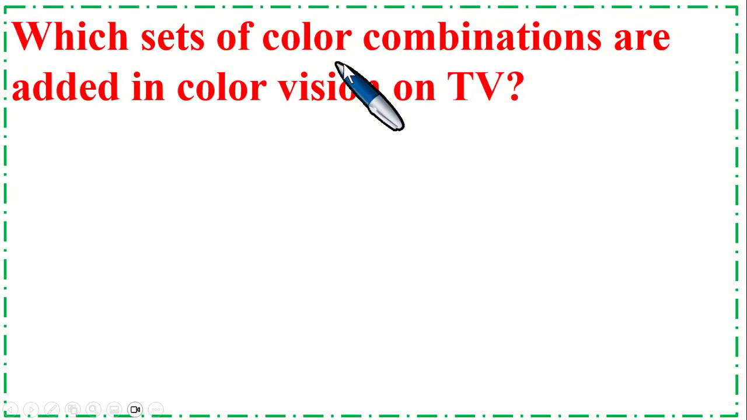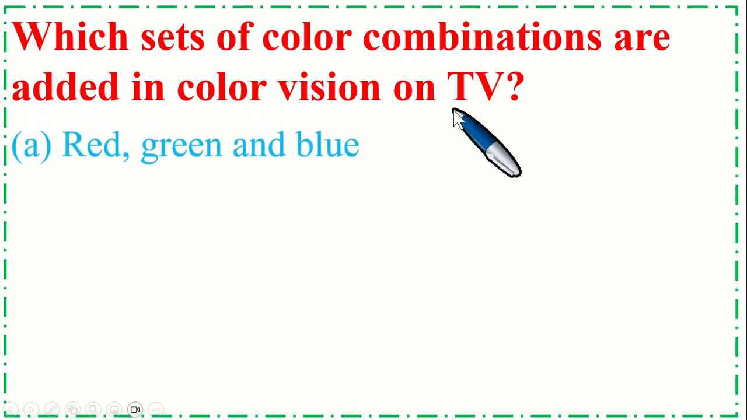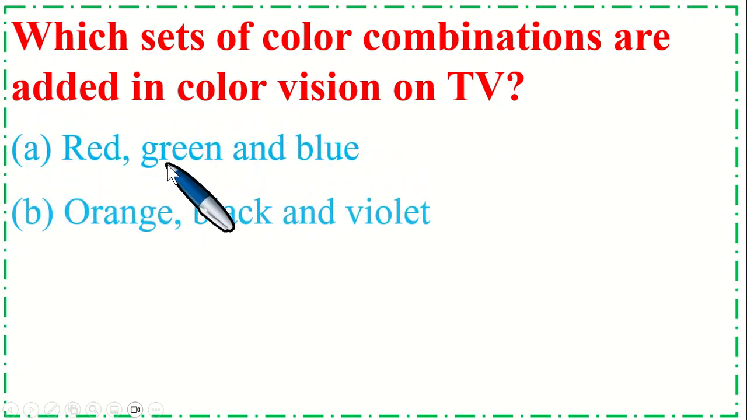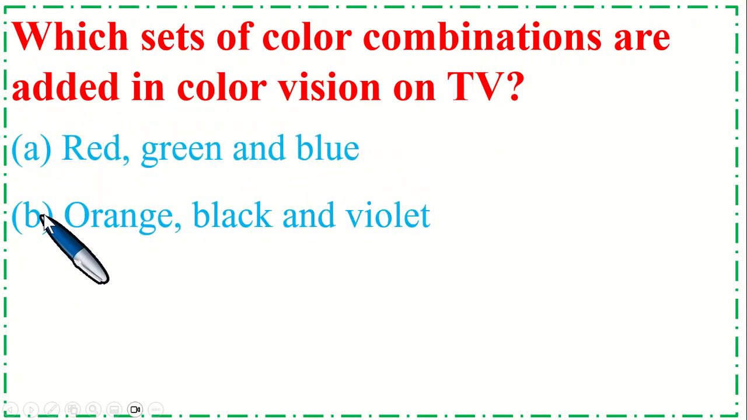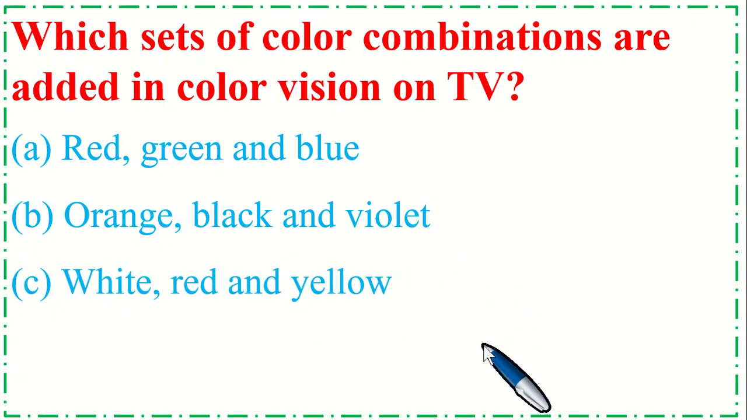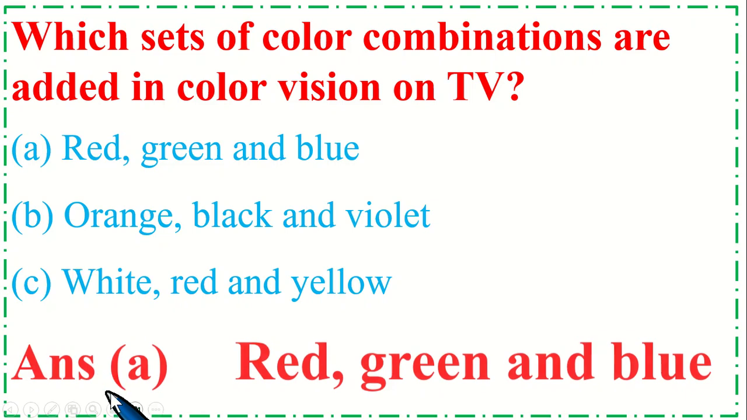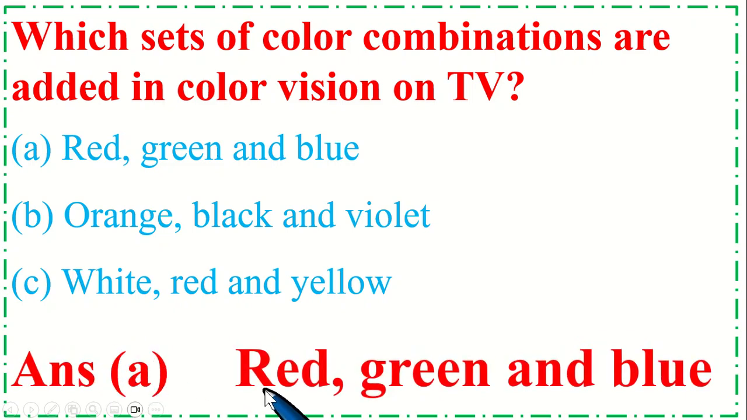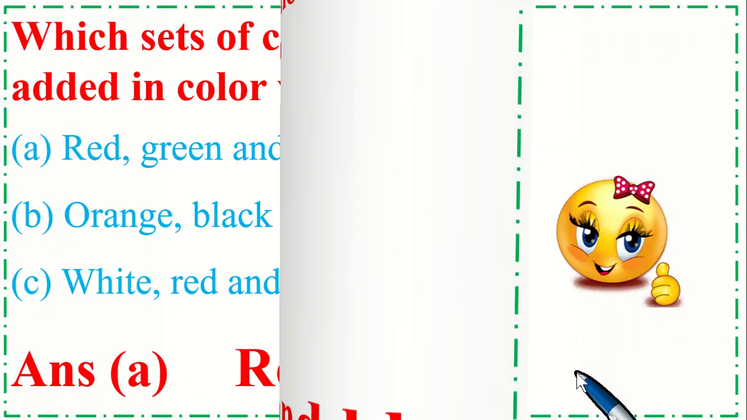Which sets of color combinations are added in color vision on TV? Option A red, green and blue, option B argon, orange, black and violet, and option C white, red and yellow. So the correct option is A red, green and blue.